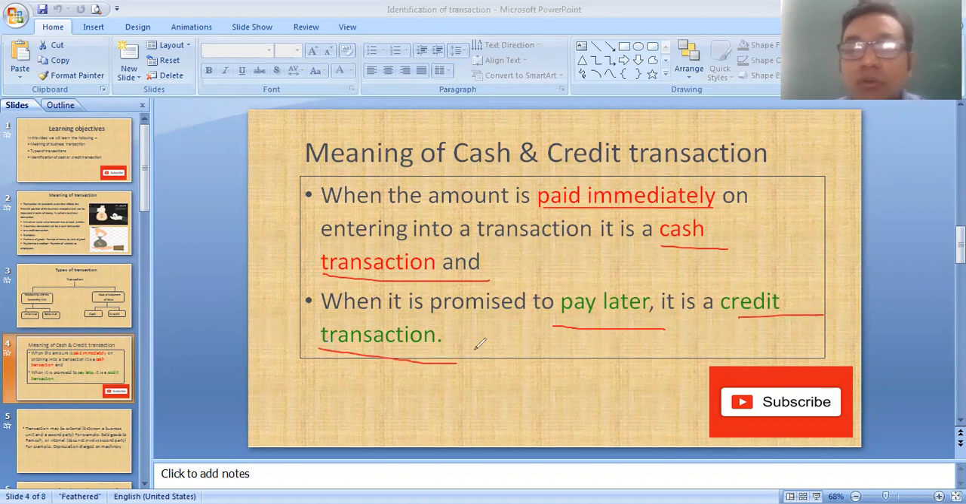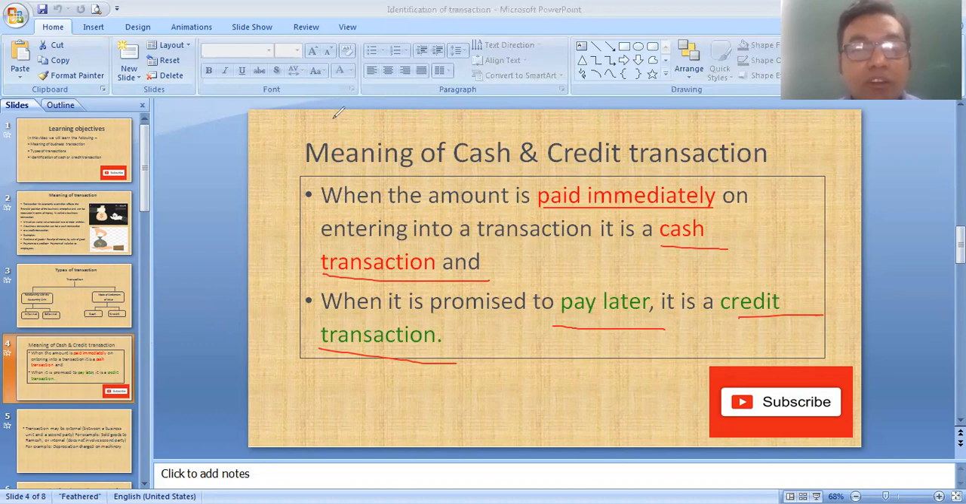So it is very easy to remember the meaning of cash and credit transaction. You have to remember just one thing: if you make payment immediately, then it is known as a cash transaction. You can pay by cash, check, or digital cash; you can use anything for payment. And if you utilize the product, goods and services today, and you make payment after some time period, then that type of transaction is known as a credit transaction.